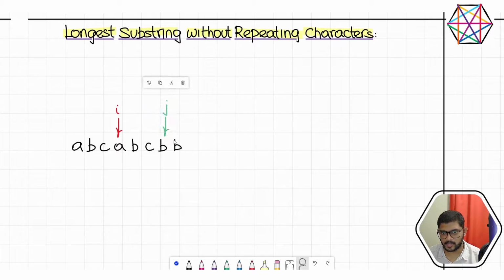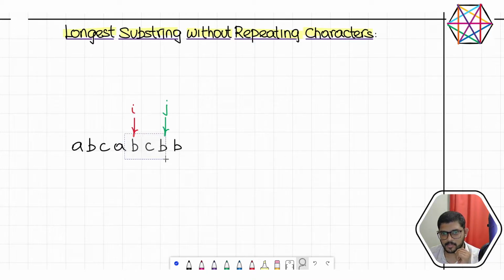Then increment j, j is here, right? Now this is when you will notice that we are going to increment i 2 times back to back. The moment you hit the first repeating character, we are going to lock the j pointer, the right pointer, in its place. Only i we are going to move. i we are moving here.